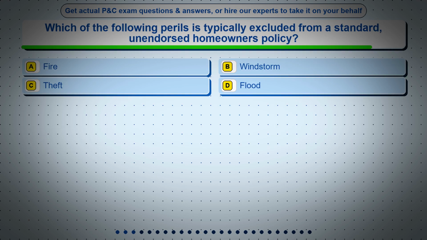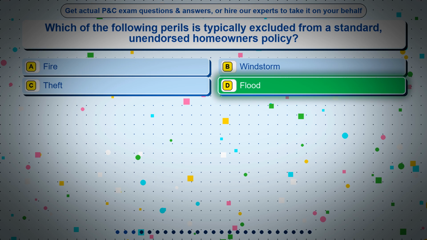Question 3. Which of the following perils is typically excluded from a standard, unendorsed homeowners policy? Option A, fire. Option B, windstorm. Option C, theft. Option D, flood. The correct answer is option D, flood.